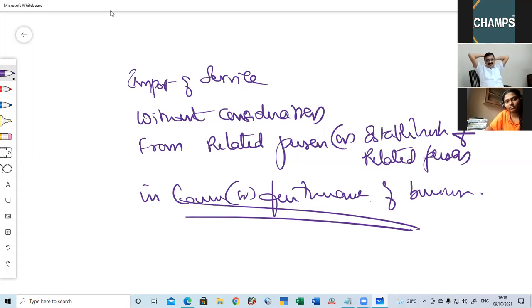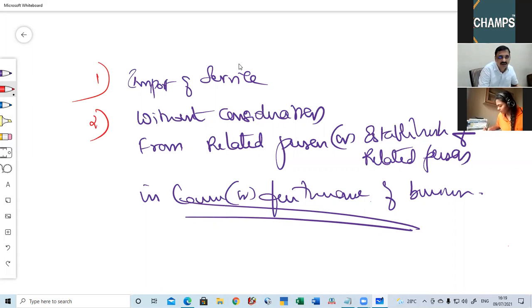What are the conditions here? What are all the conditions given here? Condition number 1, what is it? Condition number 1 is import of service, means not goods, only import of service. There is no consideration. From whom you are importing?